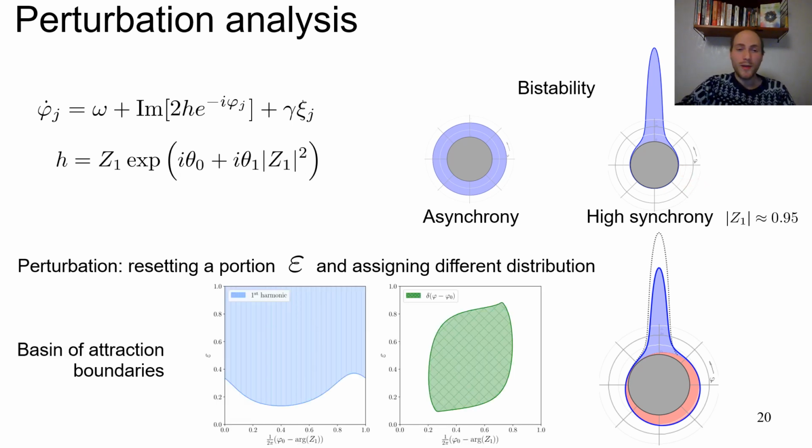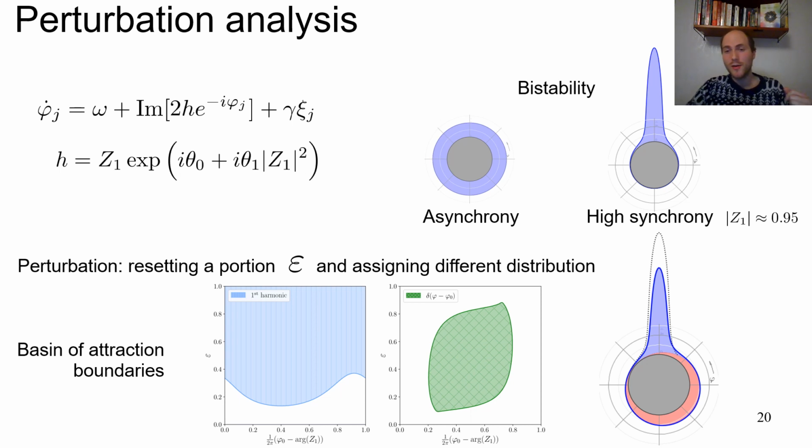Now, we can introduce a perturbation to this distribution, namely, for example, that a portion epsilon of the phases is somehow reset with a different distribution. In this case, I show the first harmonic distribution in red. So this distribution now obviously is away from the Antonsen manifold. We have some kind of perturbation. For some of these distributions we can have an exact evolution with our 6-dimensional description.